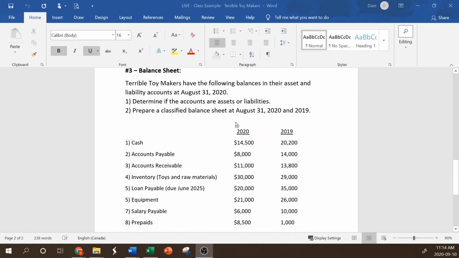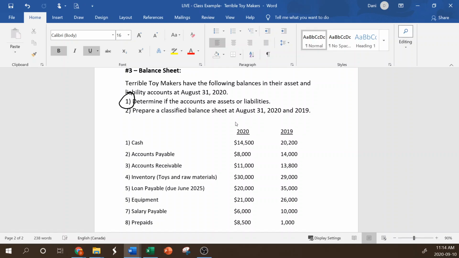So terrible toy makers have the following balances in their assets and liability accounts at August 31st, 2020. First thing we need to do here is determine if the accounts are assets or liabilities. If you haven't practiced this on your own, the key to really learning this is to practice. So go through, pause it if you haven't done it on your own yet, try it out, and then come back to the video.